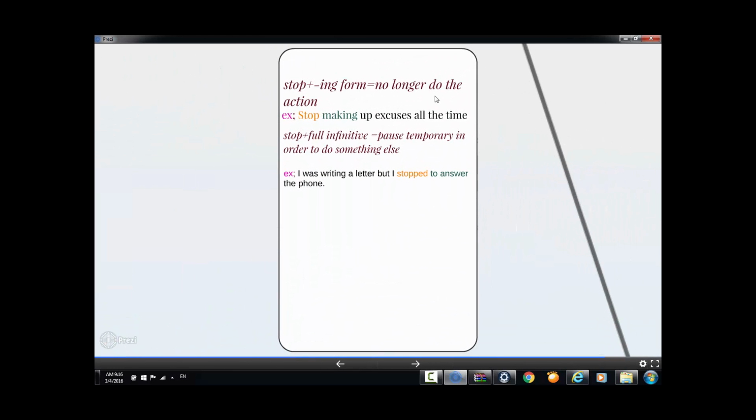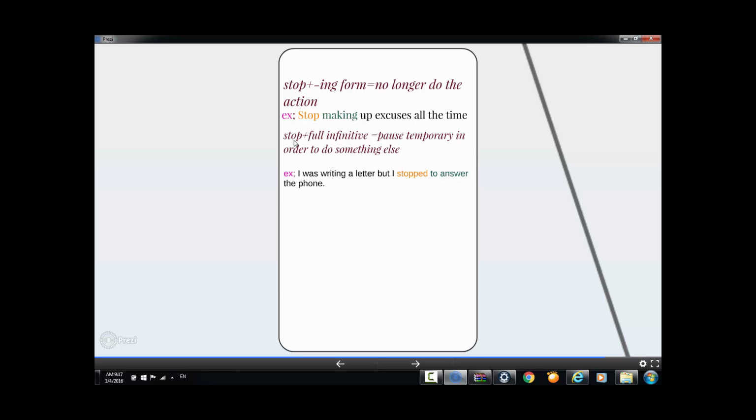Last one, which is stop plus ing, it means no longer do the action. Example: stop making up excuses all the time. So if you notice here, we use stop and we follow it by the ing form, and it means don't make any more excuses for your actions.